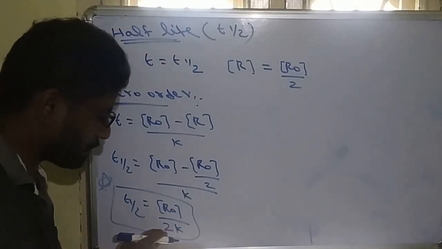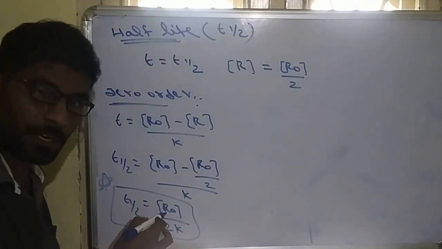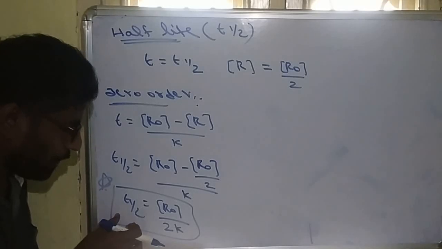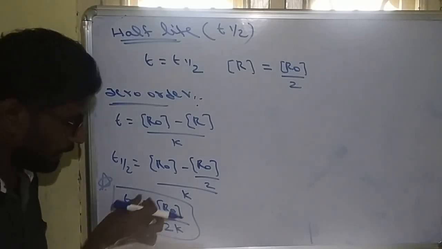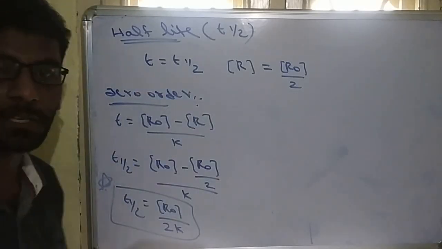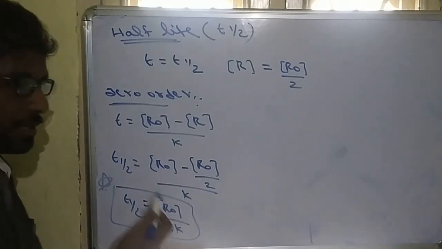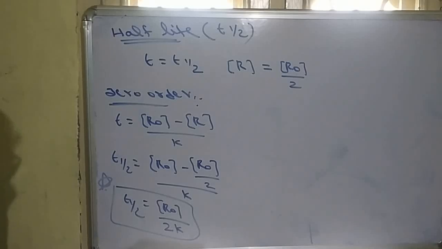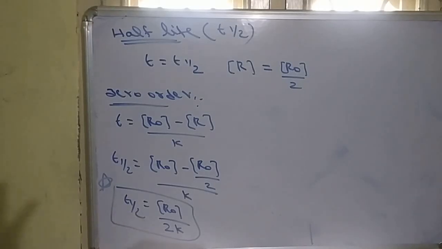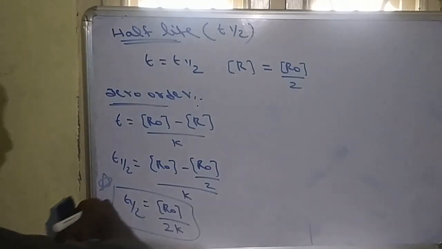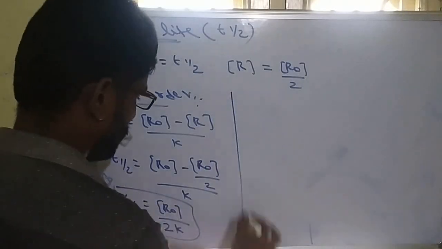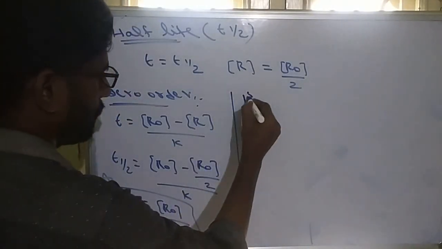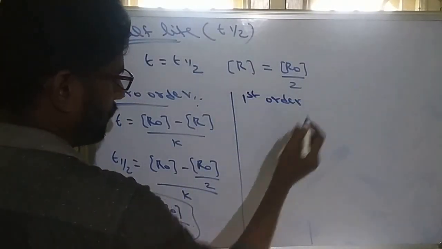K is constant, 2 is constant, R naught is initial concentration, which means the half-life of a zero order reaction is directly proportional to initial concentration. If the initial concentration is changed, the half-life also changes. So this is the formula. Similarly, we can calculate for first order also. So this is for zero order, and for first order.